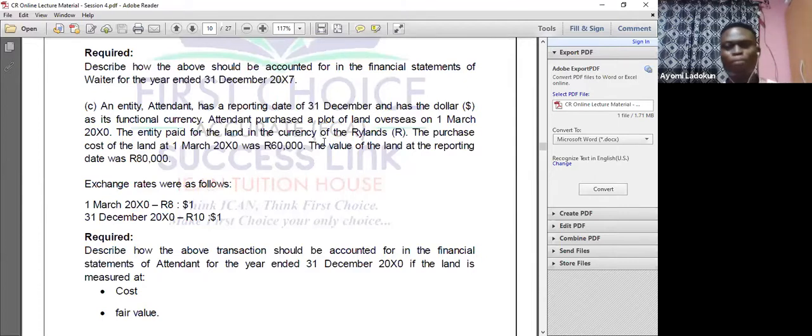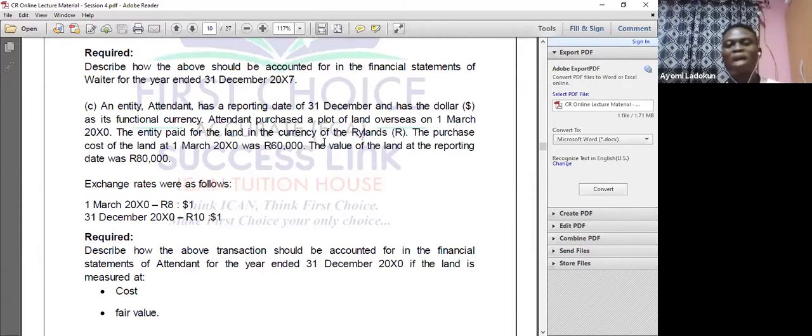The entity purchased a plot of land overseas on 1st March 20x0. The entity paid for the land in the currency of Rand. The purchase cost of the land as at 1st March was 60,000 Rand. The value of the land at the reporting date was 80,000 Rand. Exchange rates were as follows.